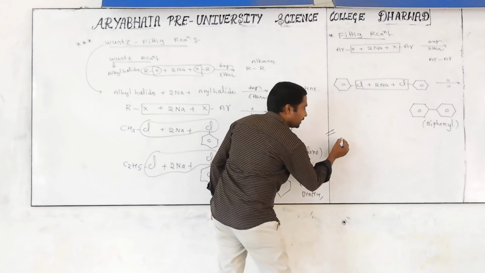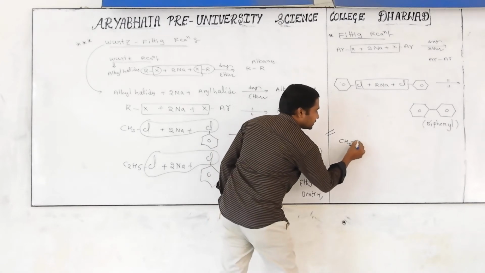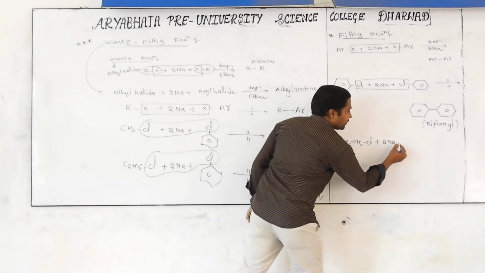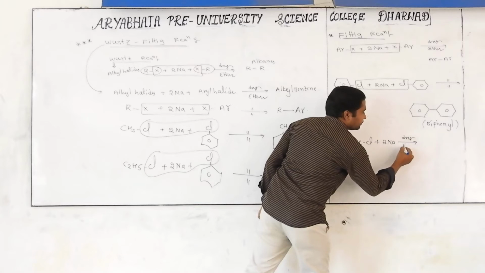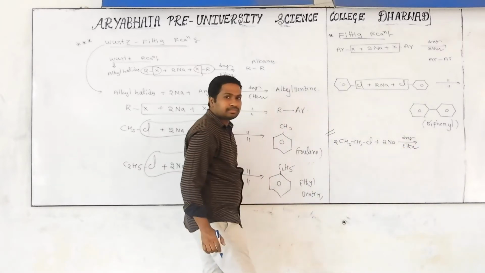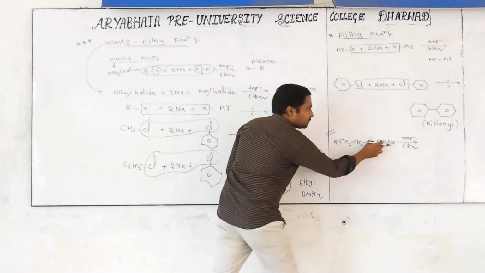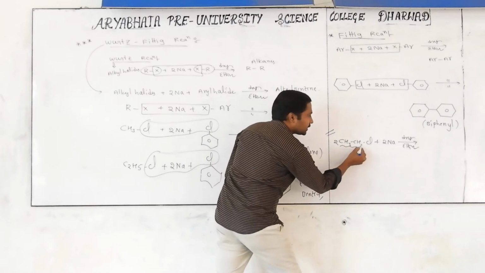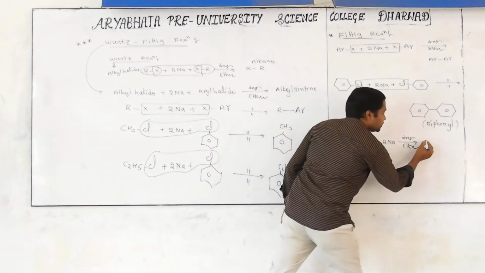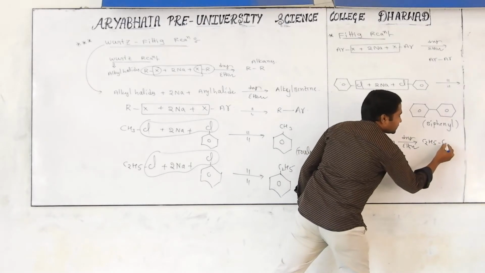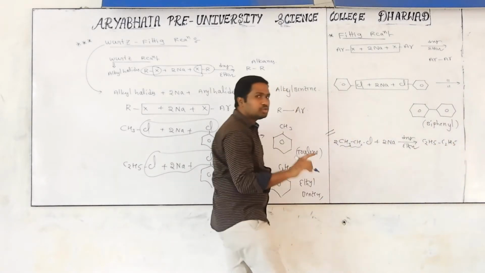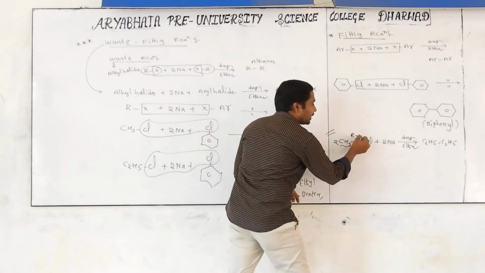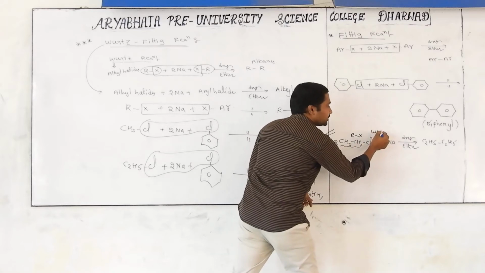Listen carefully. For example, CH3CH2Cl, 2 moles will be combined with 2 moles of sodium in presence of dry ether. What are we getting? 2 ethyl chlorides will combine with 2 sodiums. 2 sodiums, 2 chlorines will come outside. After that, what is happening? 2 ethyl groups will join together. Nothing but C2H5 is connected with the C2H5. Is it called Wurtz-Fittig, Wurtz or Fittig? Wurtz. Why? Both are alkyl halides, that's why it is called Wurtz reaction.